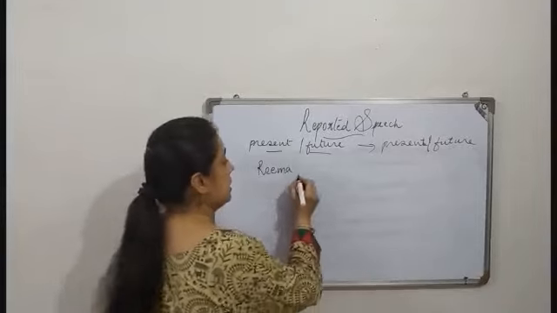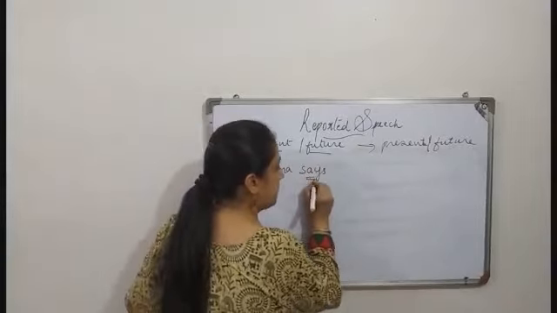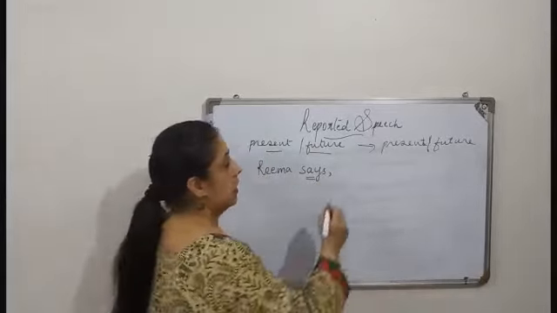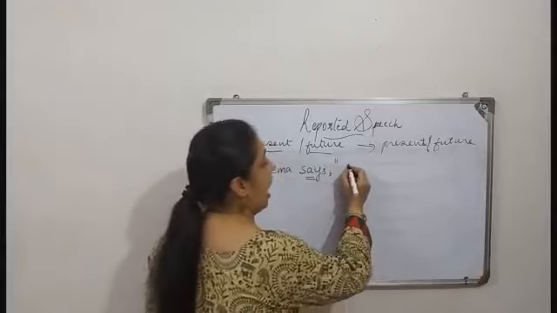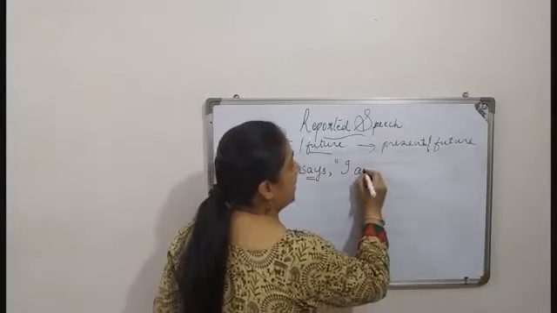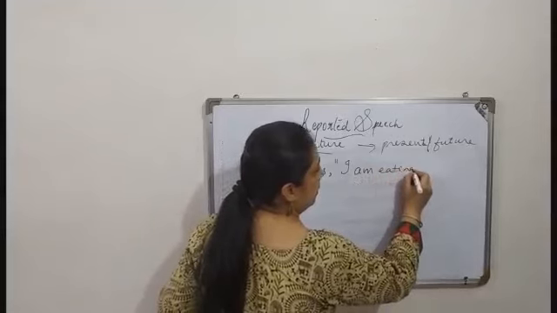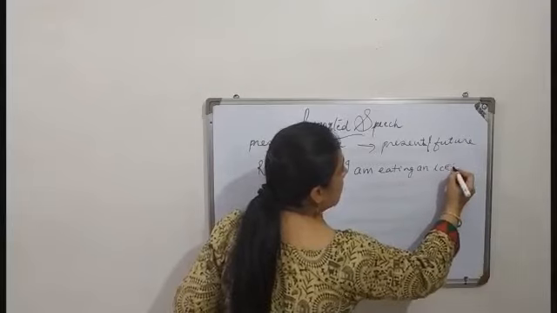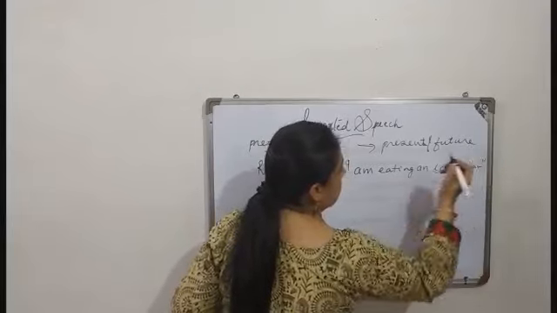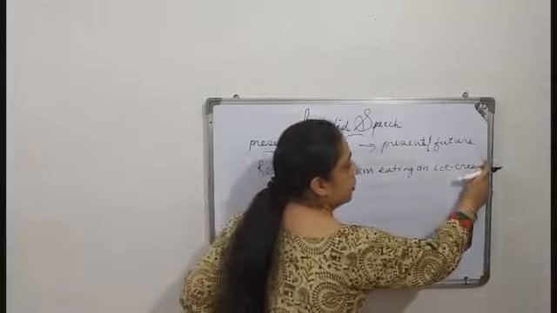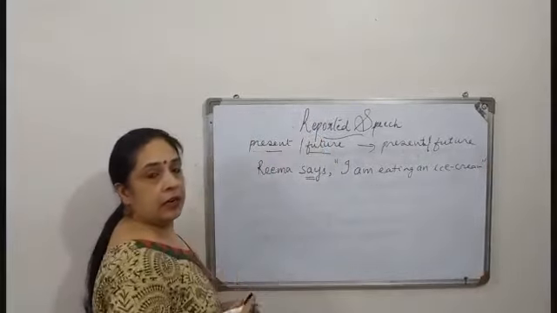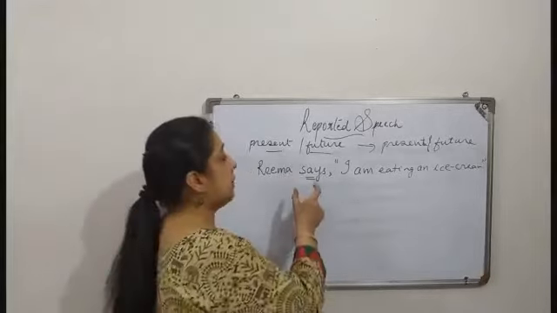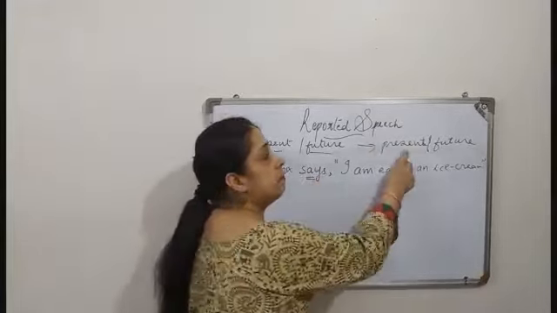Rima says. Now this is present tense. Alright, see, Rima says, comma, inverted comma open, I am eating an ice cream. Alright, now this sentence is in present tense. Inverted comma open, inverted comma close, full stop and a comma after reporting verb. Now when this is says, we have to remember this is a present tense form. It will remain present tense.